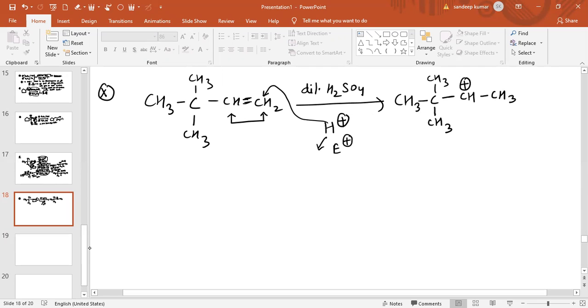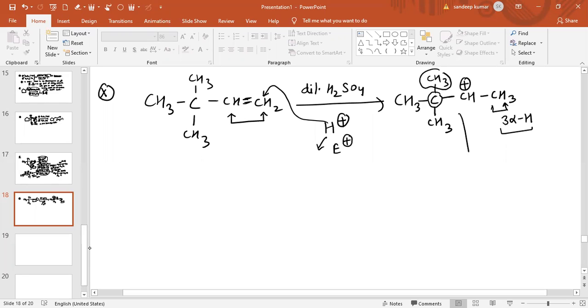Now you can see how many alpha hydrogen atoms are there. So you can see 3 alpha hydrogen atoms are there, and on the other carbon there is no alpha hydrogen. So how many total alpha hydrogen atoms are there? 3. So can this product rearrange? Yes, this product can rearrange.